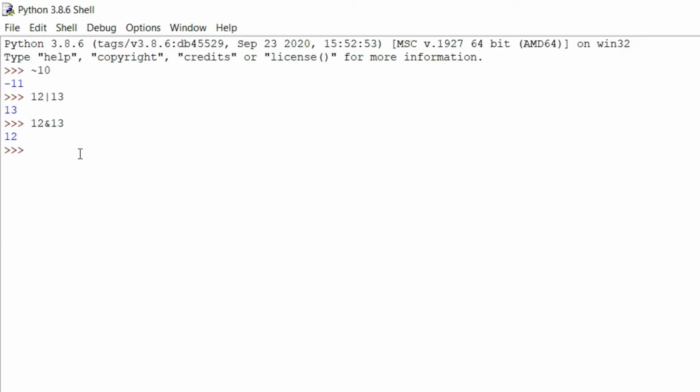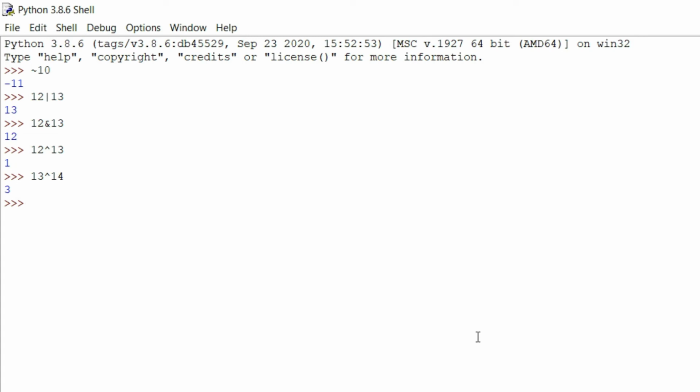So let's open our IDLE. If you want to perform the XOR operation, you have to use the caret. XOR operation, caret. So I end up with 1. Correct, right? What if I find 13 and 14? I'll end up with 3 because the last two bits are 1 1. So 1101 and 1110. The last two bits will both be 1 1. So 2 plus 1 is 3.